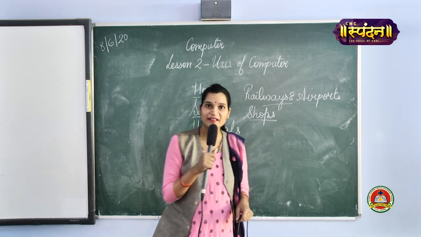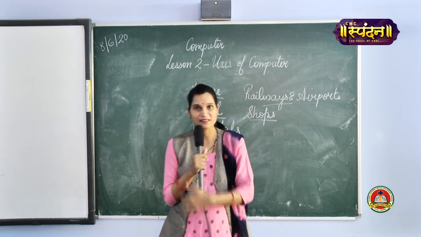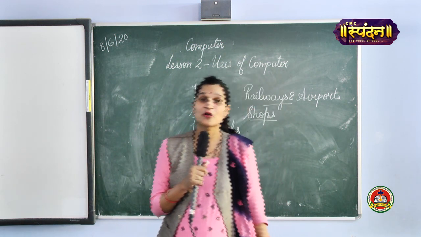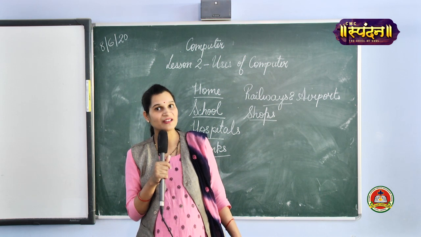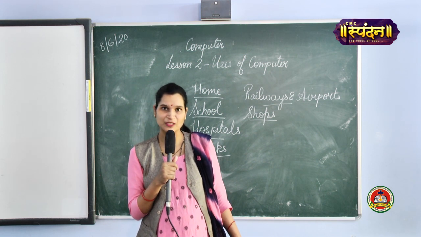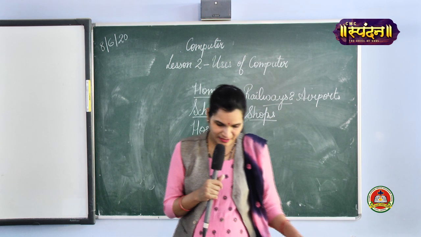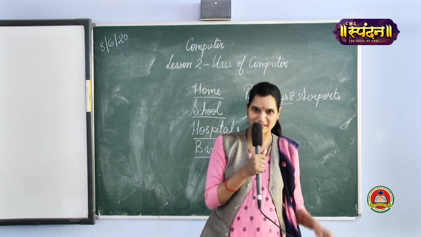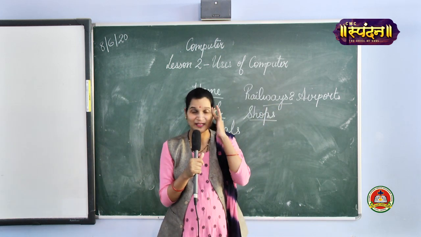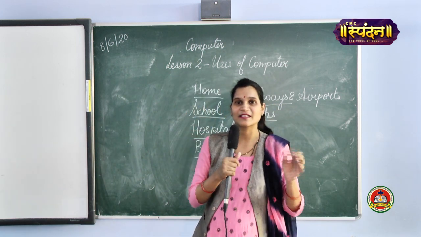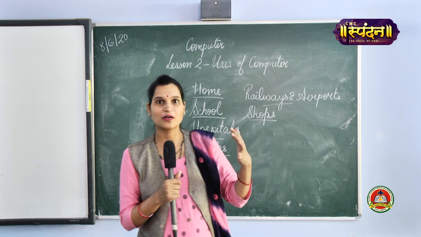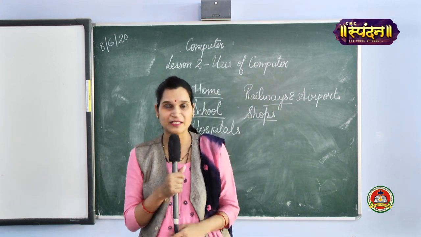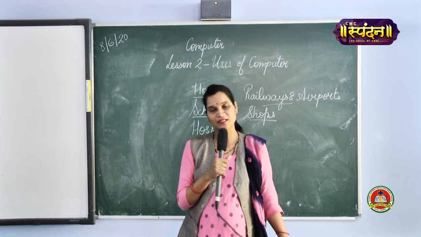Because in the billing area, you can see professionals standing there, 4 to 5 people, and in front of them computers are installed. Why are the computers used there? To generate the bill and to hand over the bill to us. In the same way, the second part, the best part of this topic, is online purchasing. You all must be liking this, online purchase. Online purchase means sitting at home, at one place, through our phone, software, or computer, we can just open the websites of different companies and book the order online.